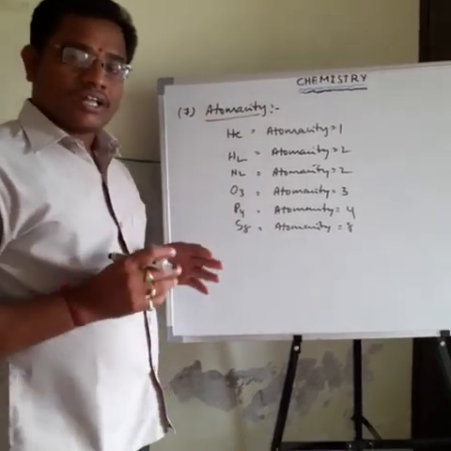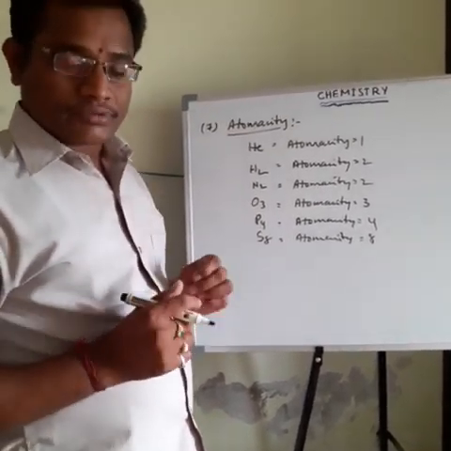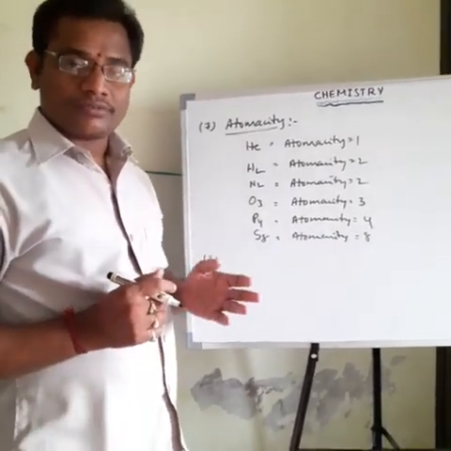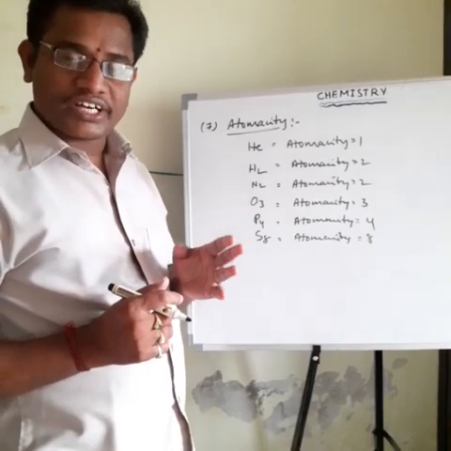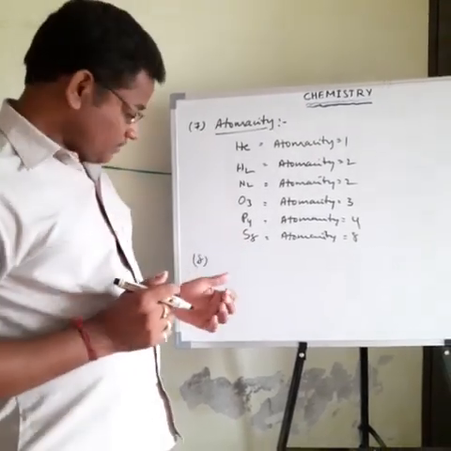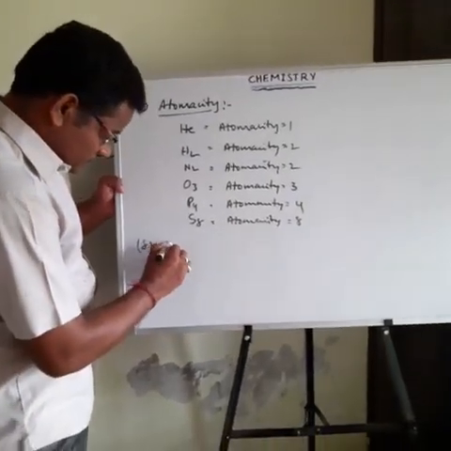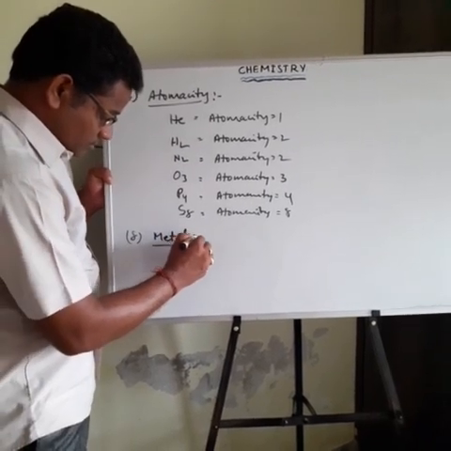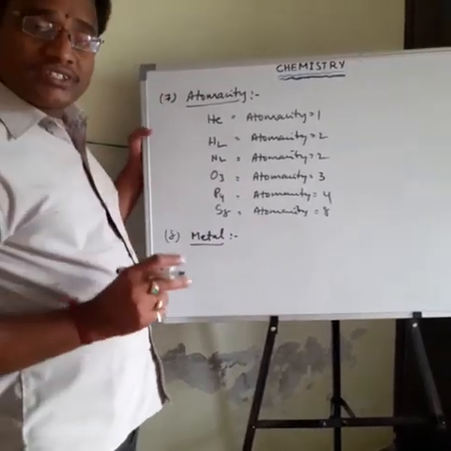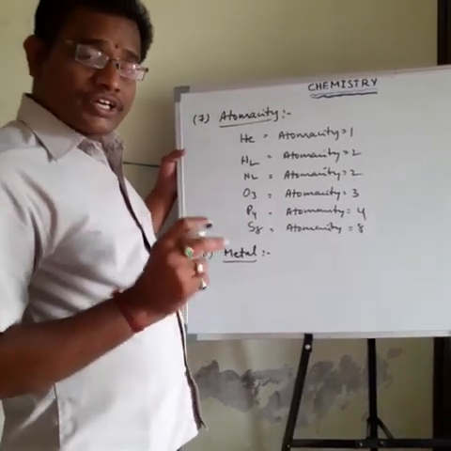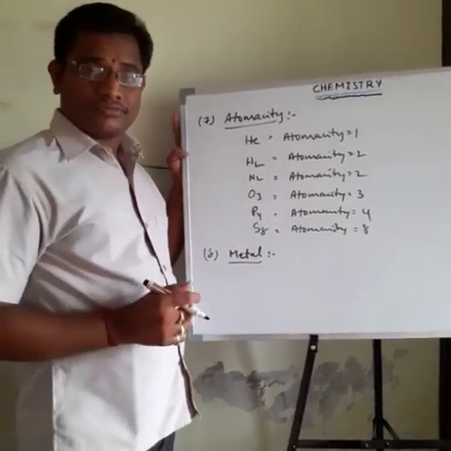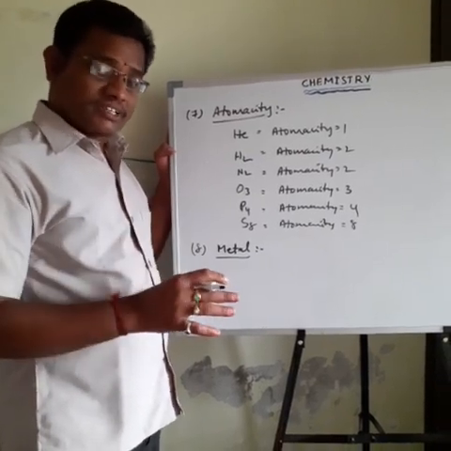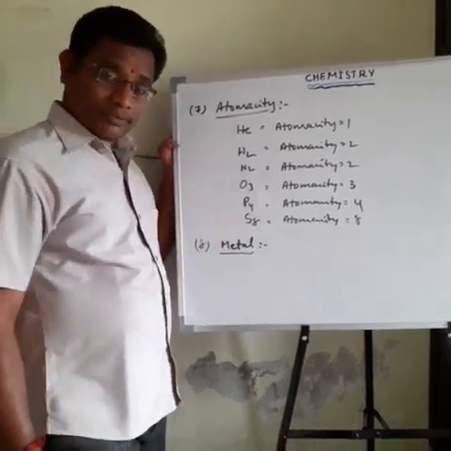Then next one, the elements are classified into three types: metals, non-metals, metalloids. First one is metals. What are metals? Metal means the element which has more tendency to lose electrons. This type of element is called an electropositive element.